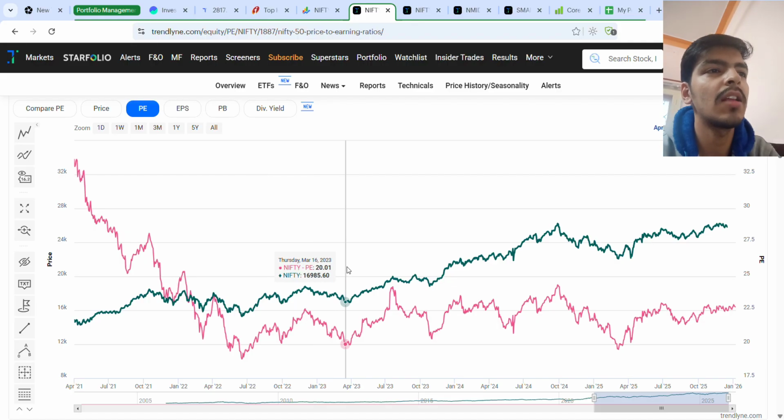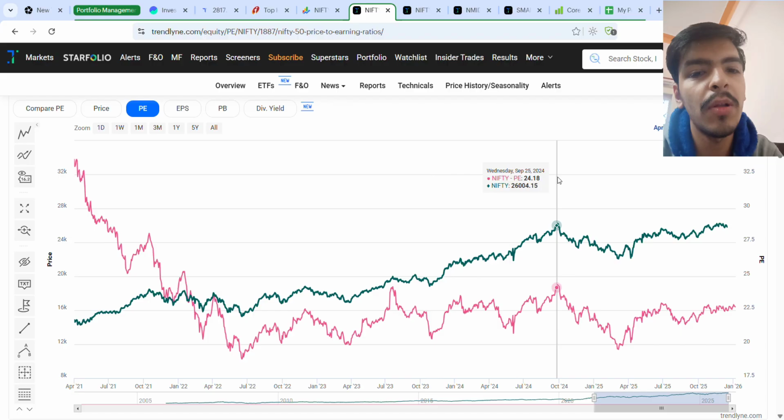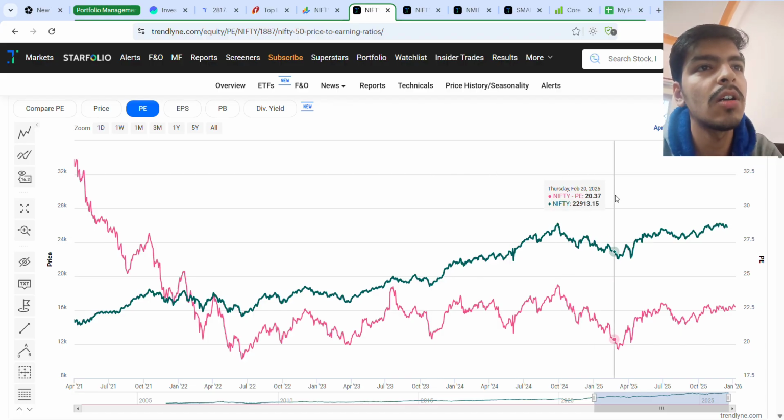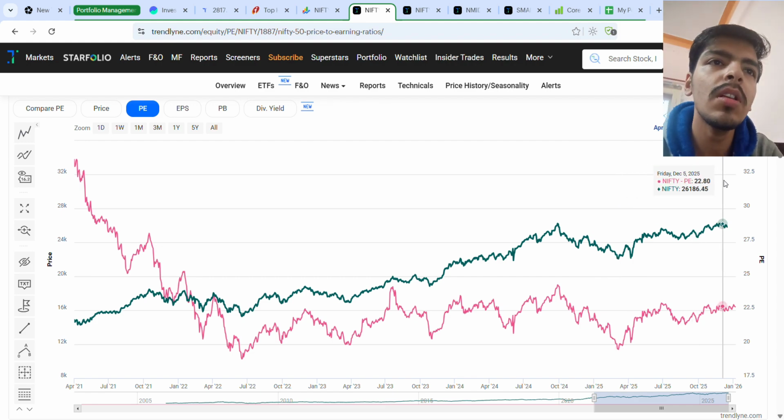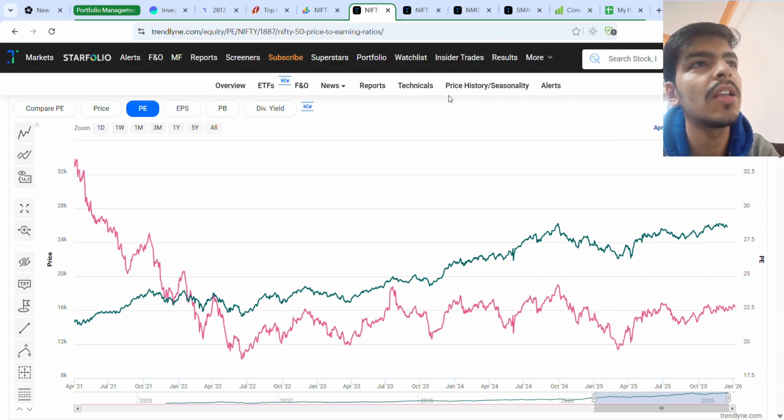Then again it went through some small correction and the rally continued till the PE ratio peaked here at around 24, which is the upper band of the normal PE range. After that we saw a correction in 2025 because of Trump tariffs, and currently it is trading around 22.5, so it is in the gray area. Currently we can't say it's overvalued, but we can't say it's undervalued either. It's in the medium range.